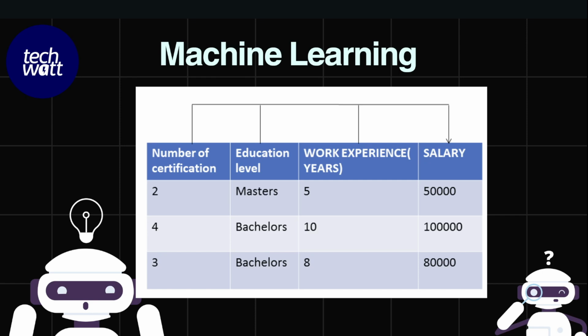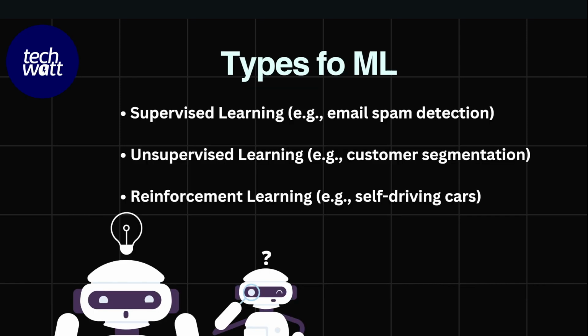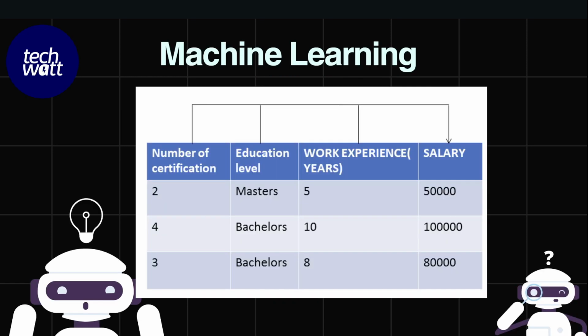We give it all of our questions. This is the question, this is the answer. Learn from it. When I bring a new question, you give me the answer. That's how machine learning works. And let's look at some of the types of machine learning. We have supervised learning, unsupervised learning, and reinforcement learning. Let's take each of them. Supervised learning is a type of machine learning whereby you give machine learning algorithms labeled data. An example of labeled data is this.